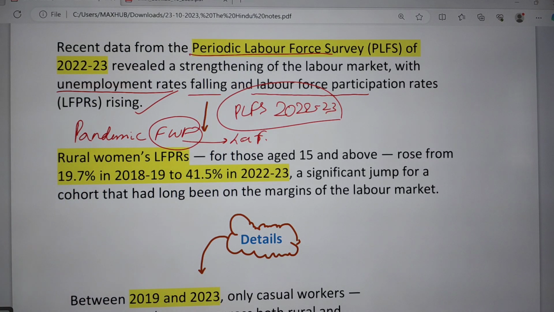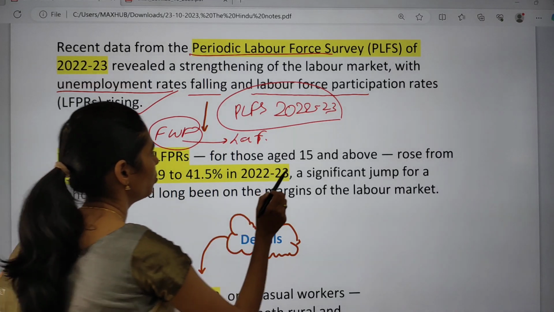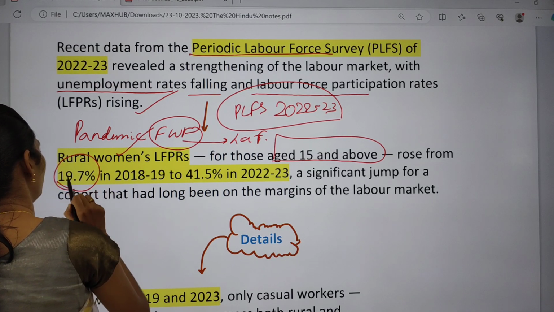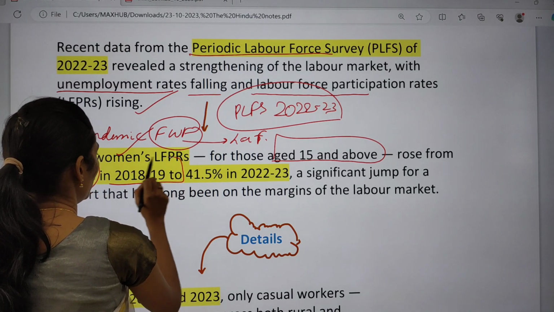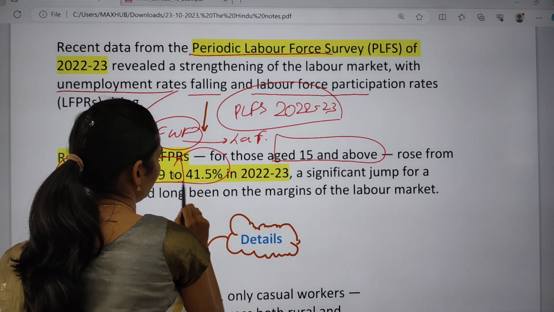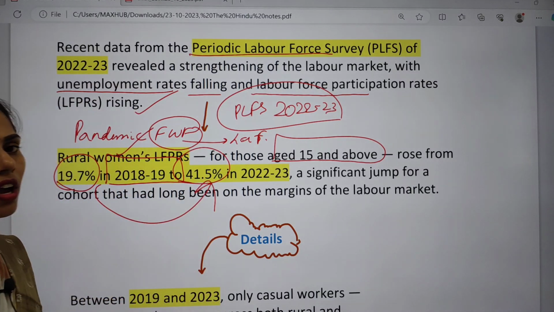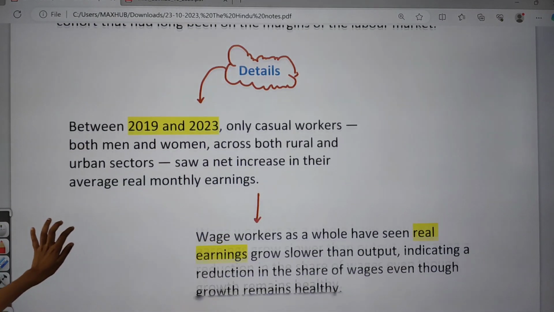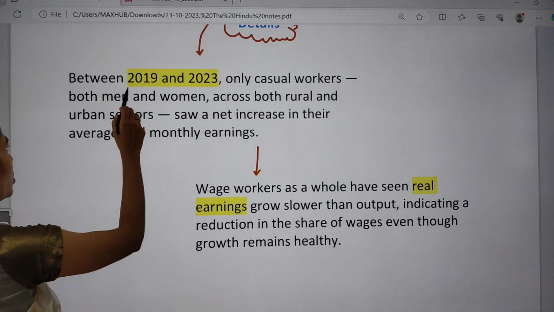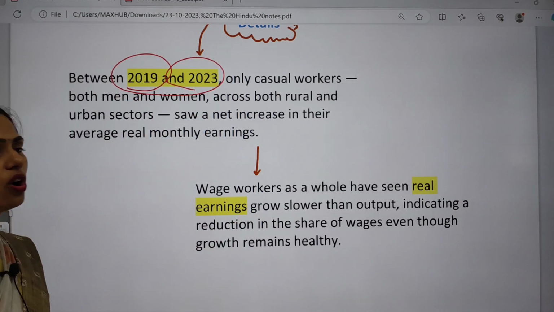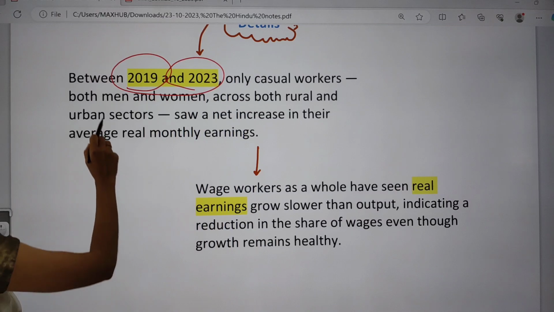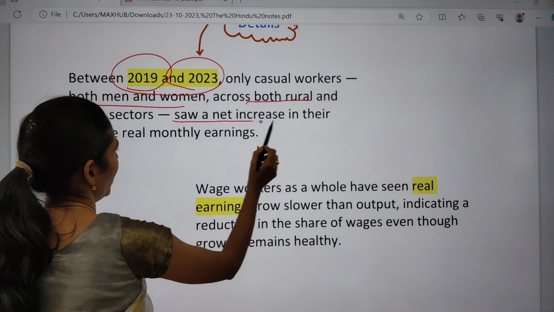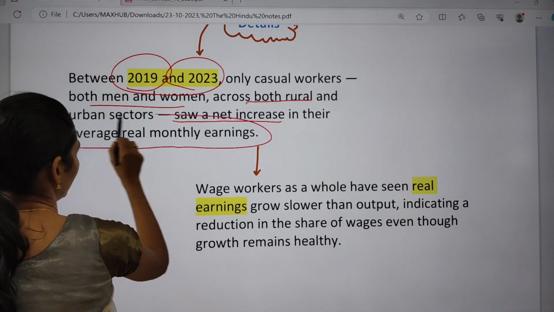If you talk especially about rural women aged 15 and above, their contribution increased from 19.7% in 2018 to 2019 to 45%. There is a drastic improvement of the female workforce in rural areas. And some more important details say that between 2019 and 2023, only casual workers, both men and women across both rural and urban sectors, saw a net increase in their average real monthly earnings.